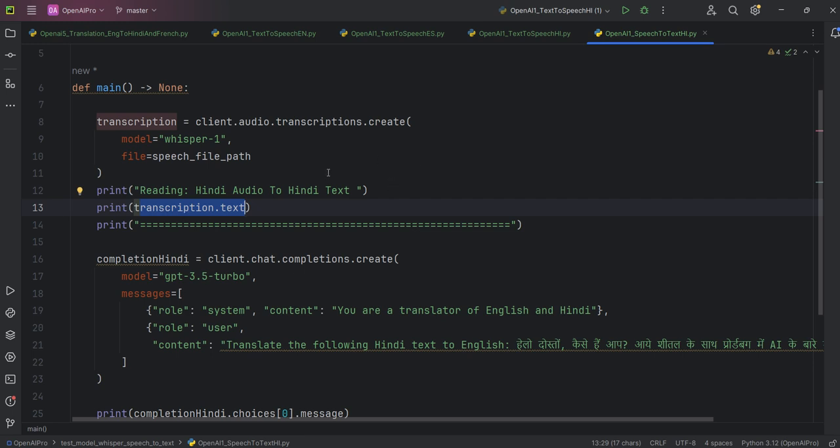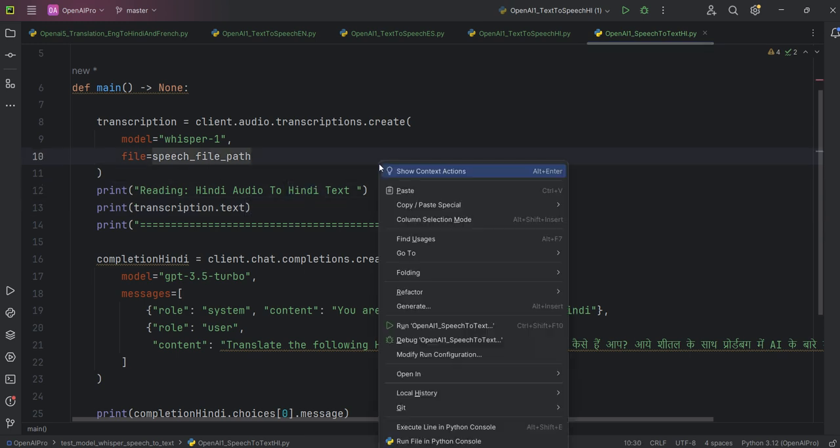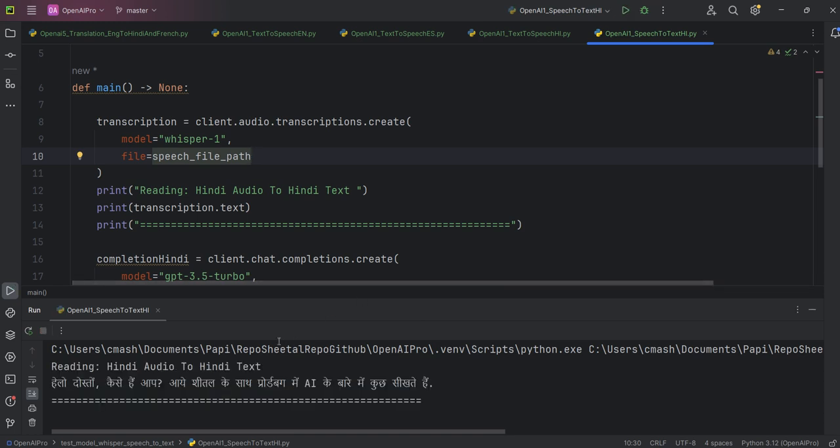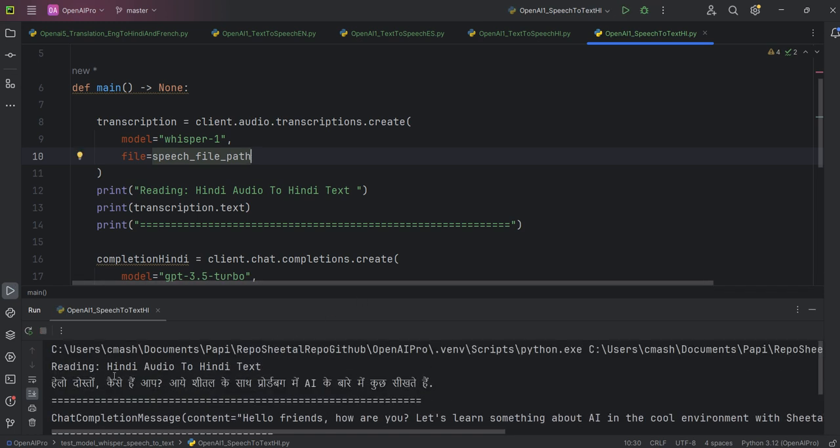The Hindi MP3 file, the foreign language file, will be read by the Whisper model and converted into text, but the text will be in Hindi only. So if I am from an English background, I will not be able to understand what is written. Let me run it and show you. See what it is, Hindi audio to Hindi text. This is what we have written here, and see here.